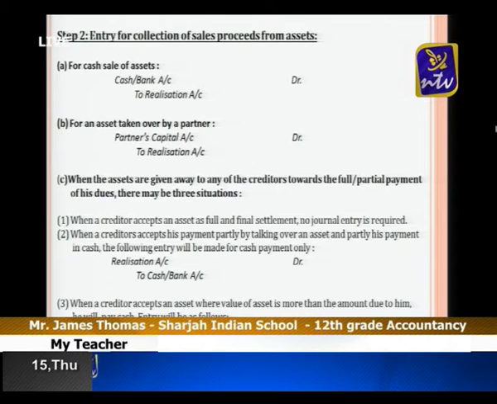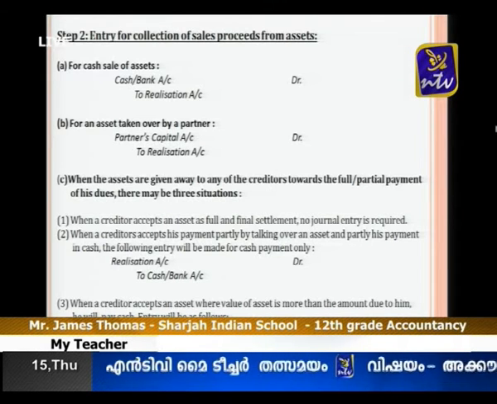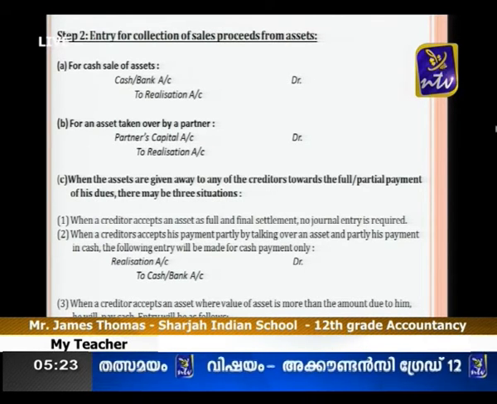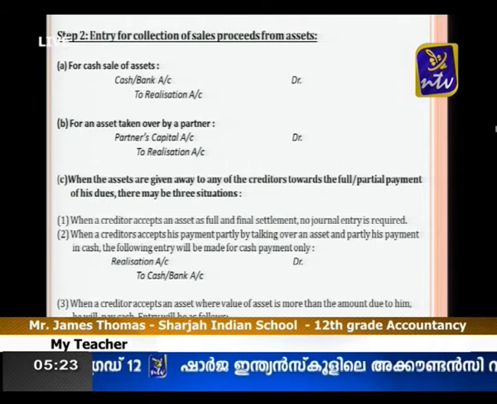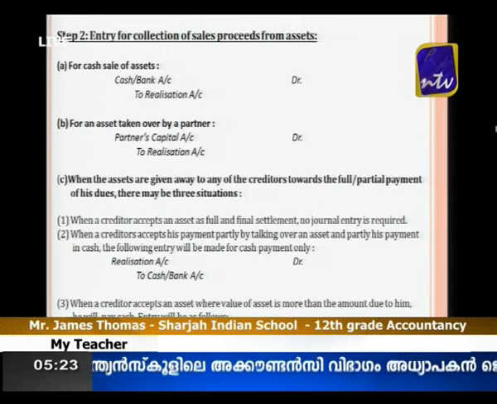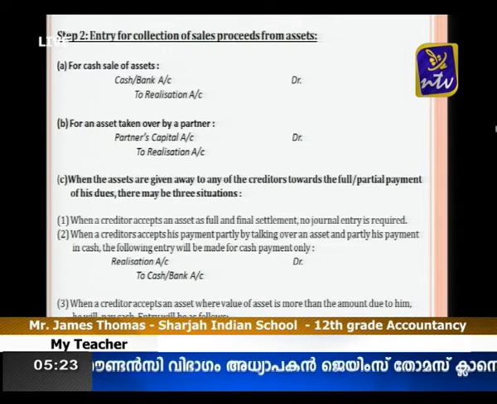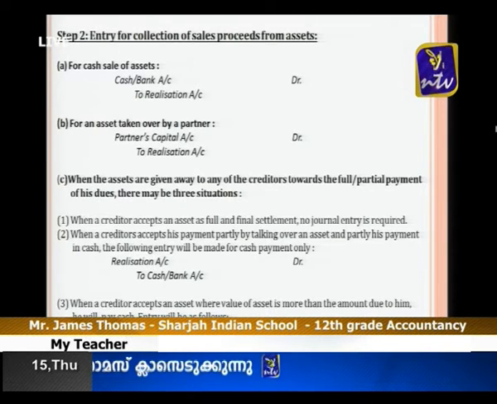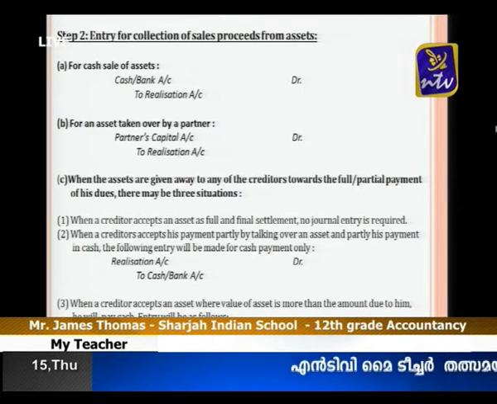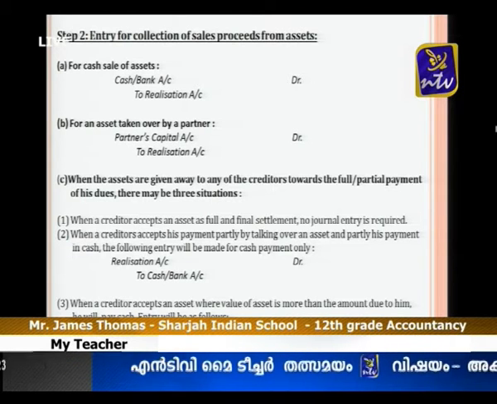So the next point is we are realizing the assets. Realizing the assets means we are selling the assets and getting the money. When we are getting the money, we pass the following journal entry: cash account or bank account debtor to realization account. All these marketable assets we are selling outside and getting the money, and that money we are utilizing for the payment of liabilities. So when we are getting the money at the time of realizing the assets, the journal entry is cash account debtor to realization account.